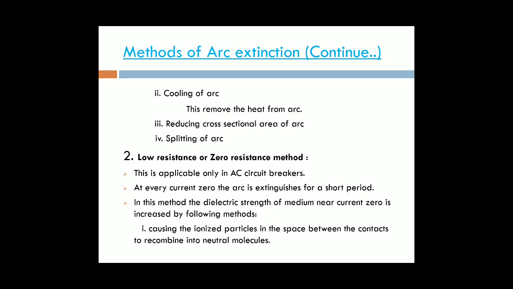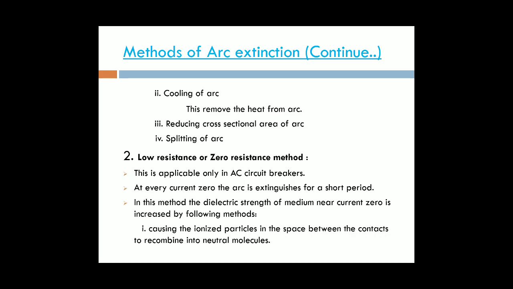Next method is the splitting of the arc. By splitting the arc or dividing the arc, automatically the resistance may be increased. Due to the increasing of the resistance, the current may be reduced and then automatically the heat energy may be reduced. Automatically the arc will be reduced.